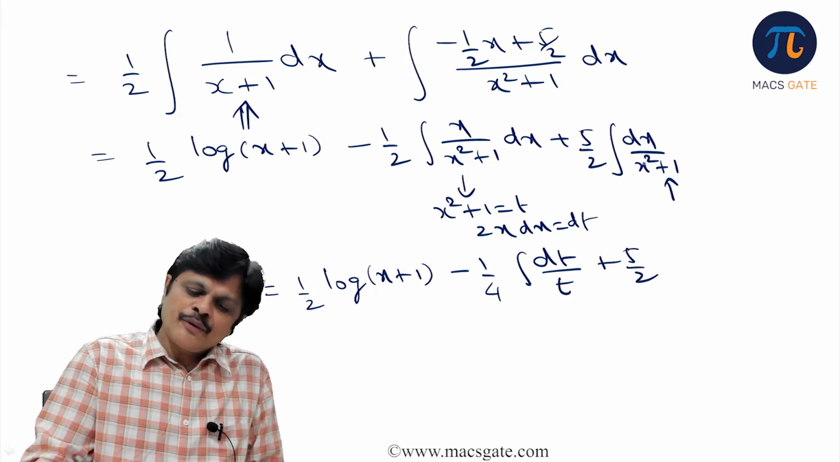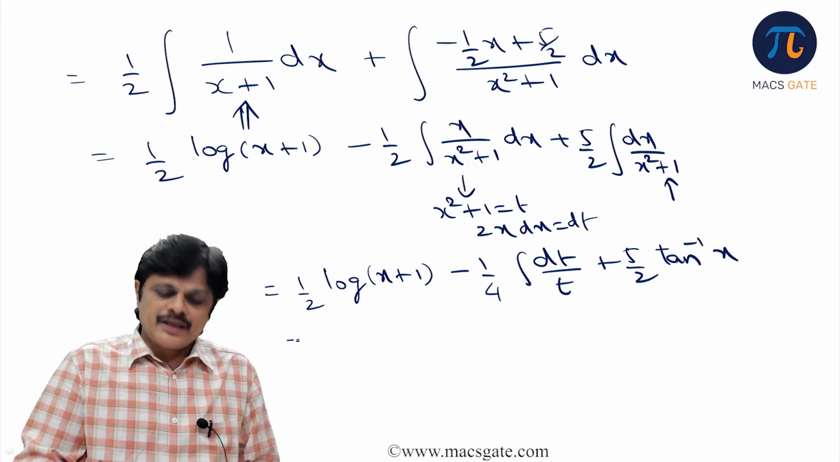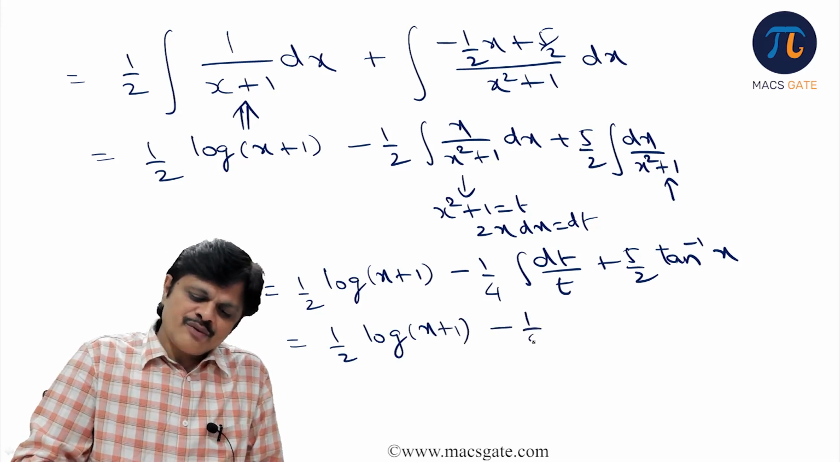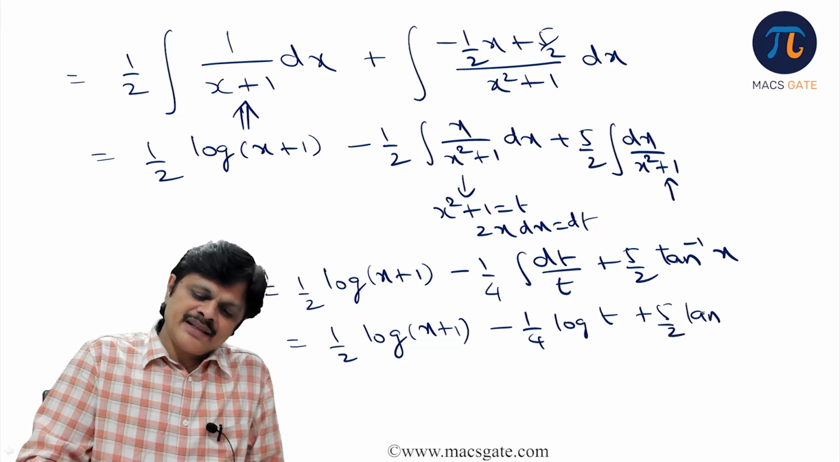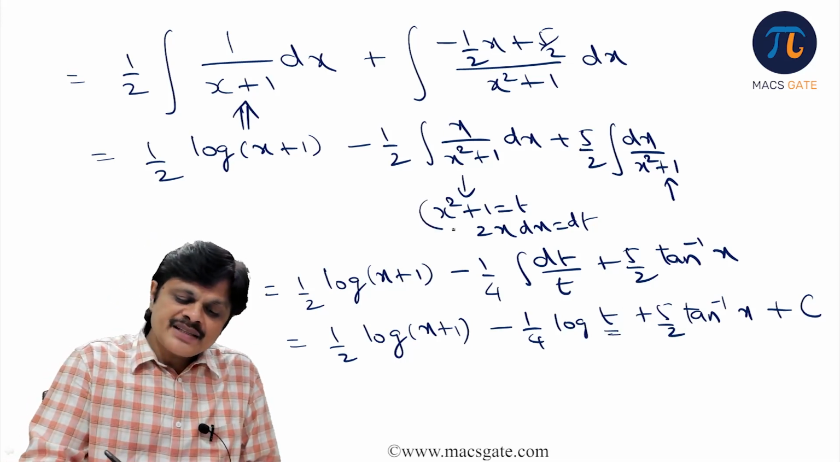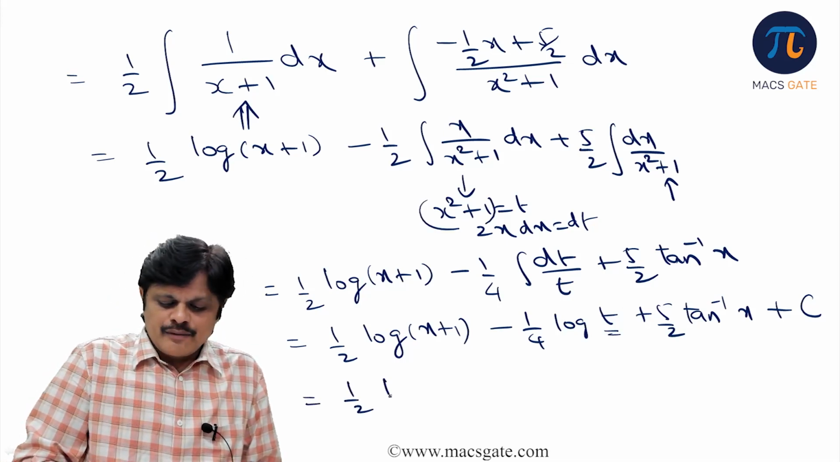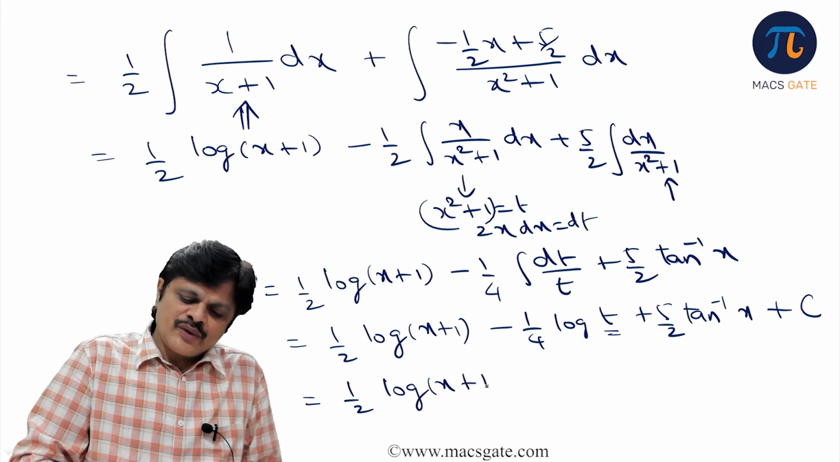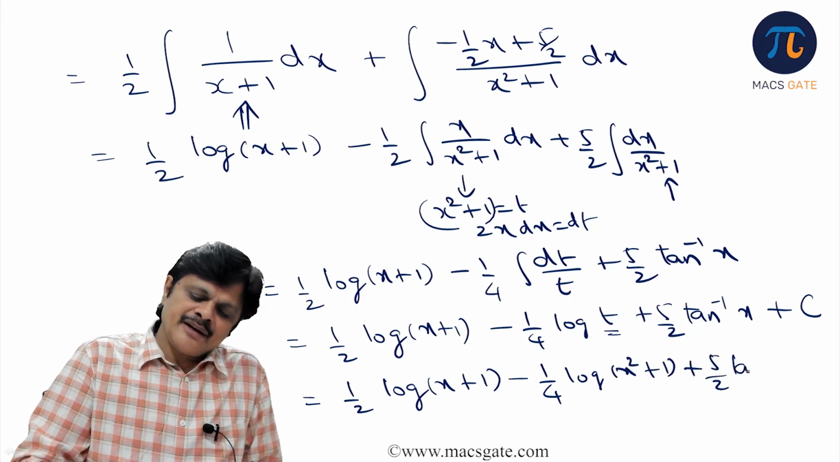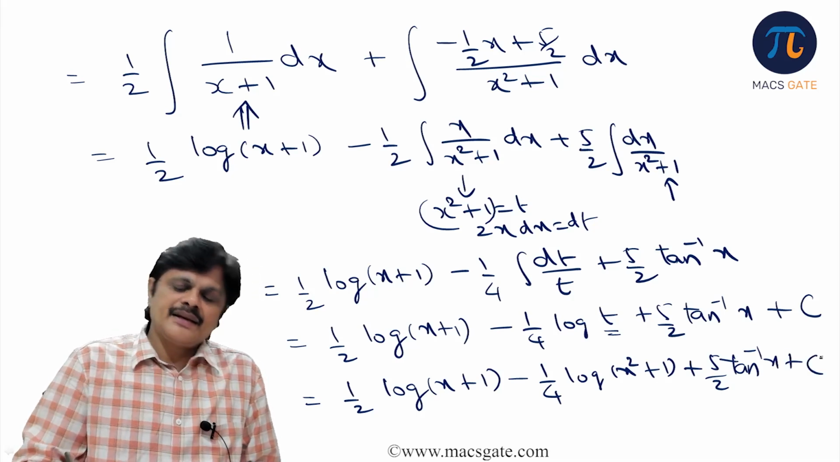And this is 5 by 2. What is integral of 1 by 1 plus x square? Tan inverse x. So this would be 1 by 2 log x plus 1 minus 1 by 4 log t plus 5 by 2 tan inverse x plus c. But what is t? t is nothing but x square plus 1. So 1 by 2 log x plus 1 minus 1 by 4 log x square plus 1 plus 5 by 2 tan inverse x.